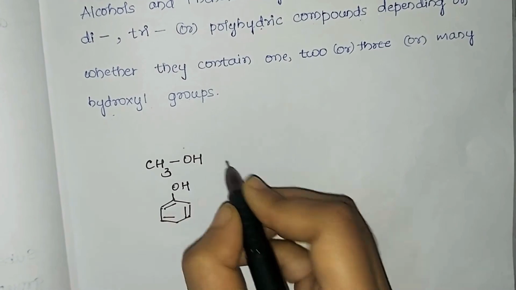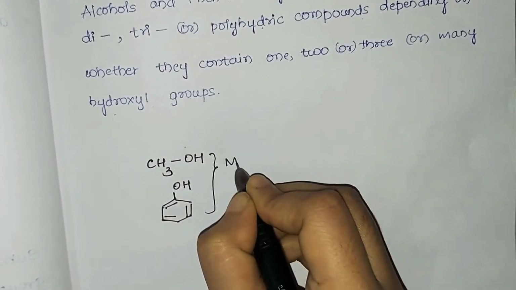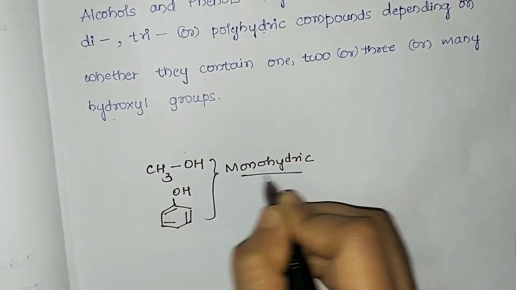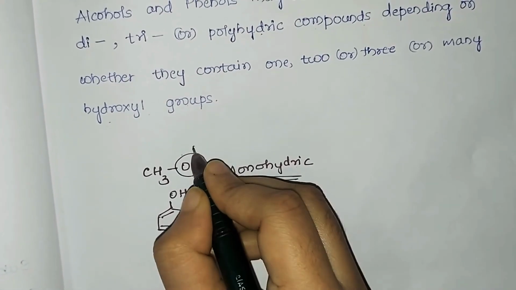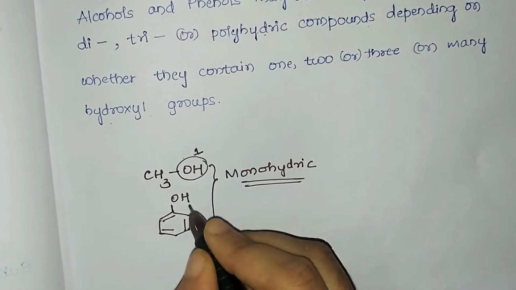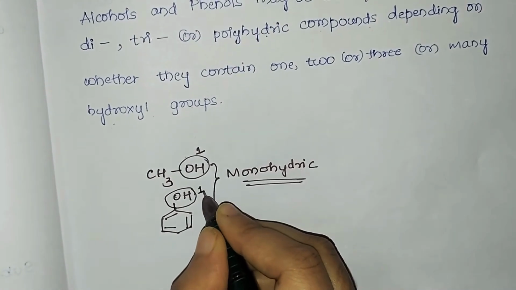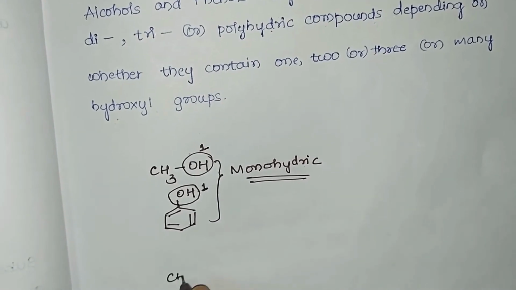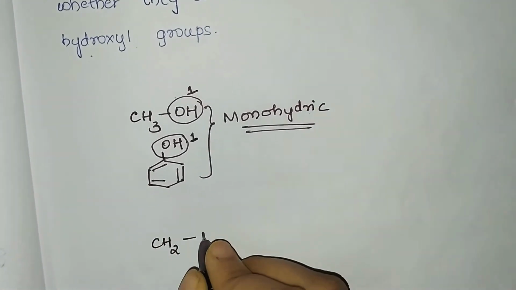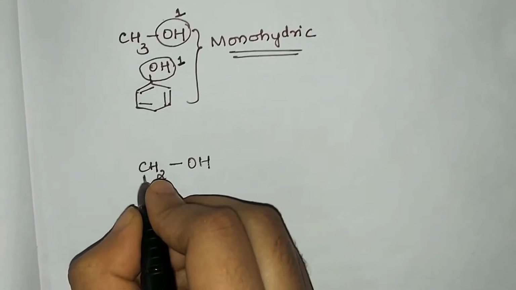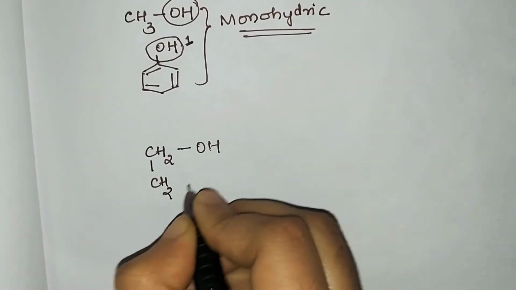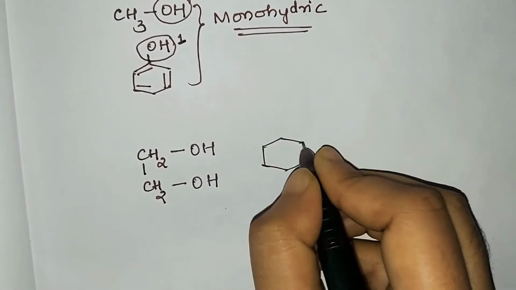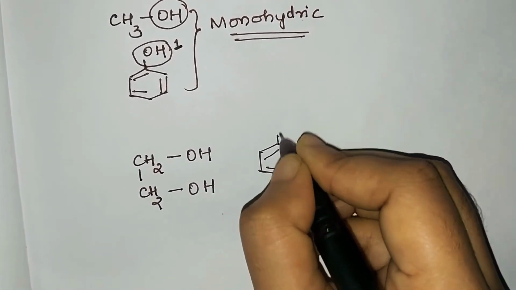So these two are called monohydric in nature. I hope you know mono refers to one. So you can observe here both of these contain only one OH group. Hence we call them monohydric in nature. Next we'll consider an example for dihydric. So we'll consider ethane 1,2 diol. You can observe here we have how many OH groups? 2 OH groups. Similarly, we'll consider a benzene ring bonded to 2 OH groups.